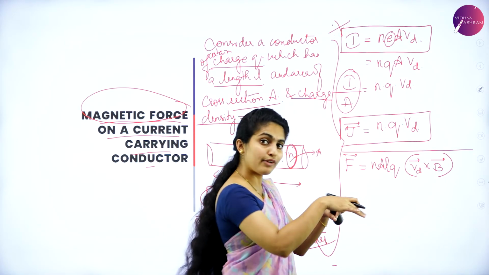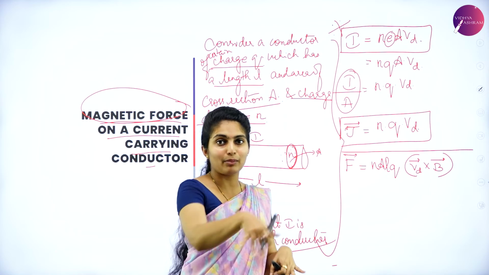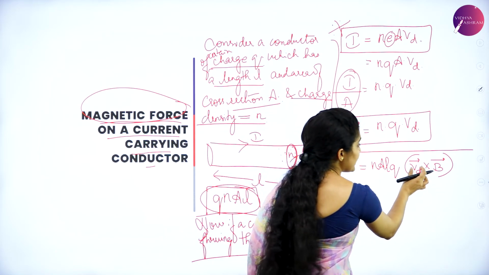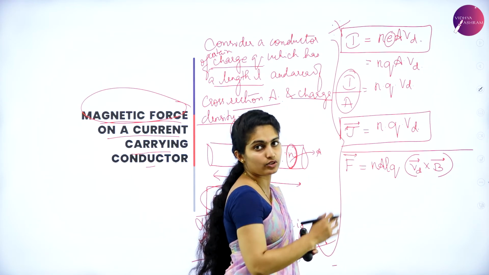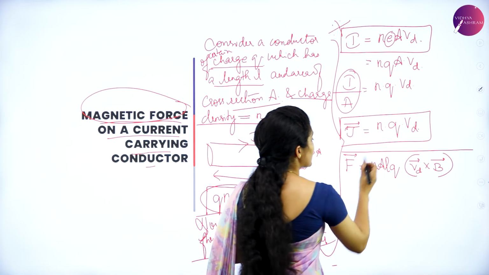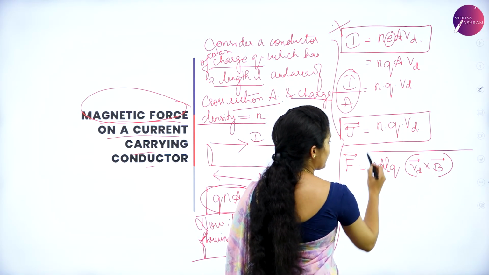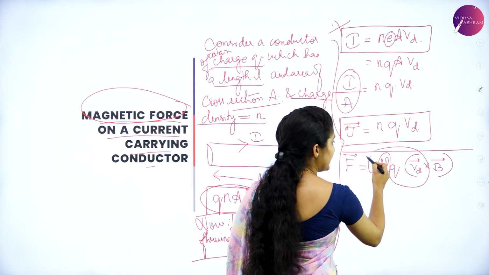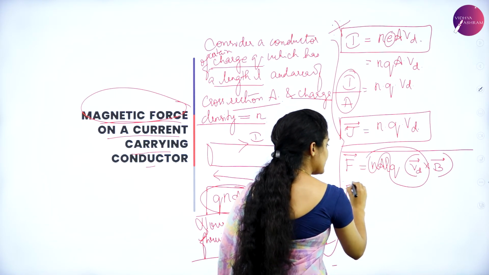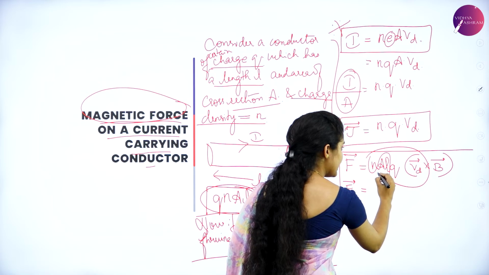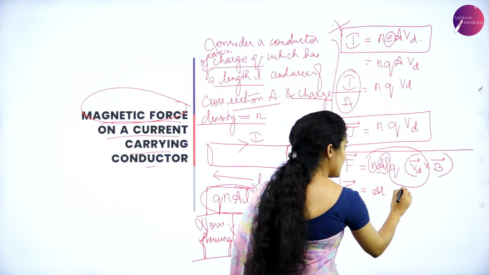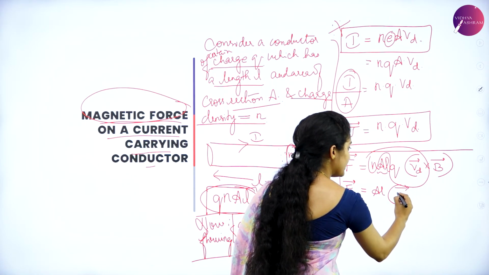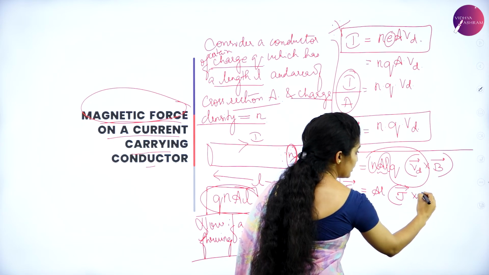Drift velocity is a family of velocity, so it lies within that family itself. So now you have N, Q and Vd, which can be written as vector J. I'll retain my A L here and, since it is a vector quantity, take the density here into vector B.